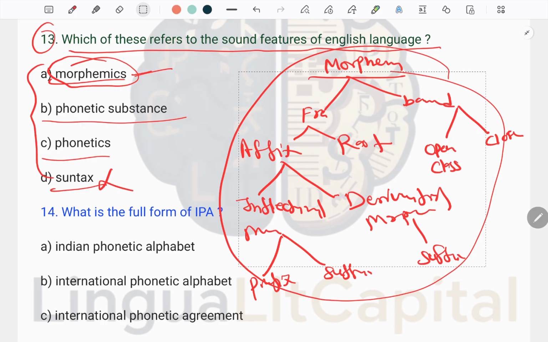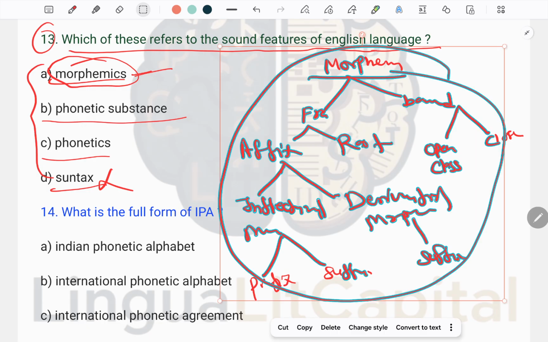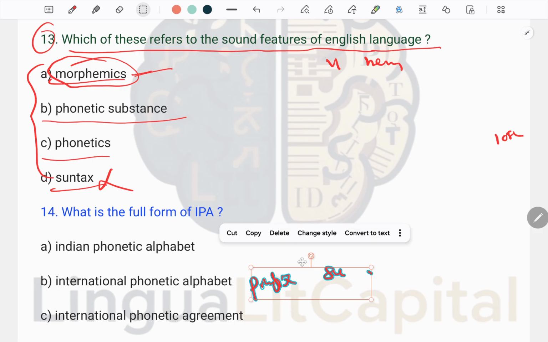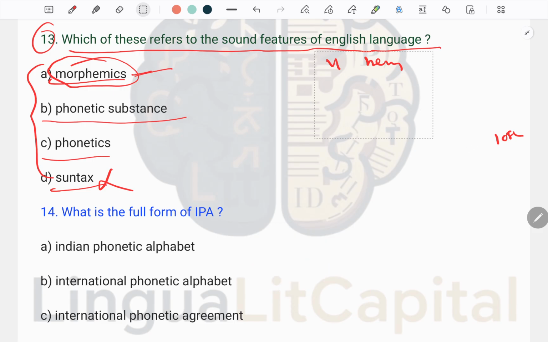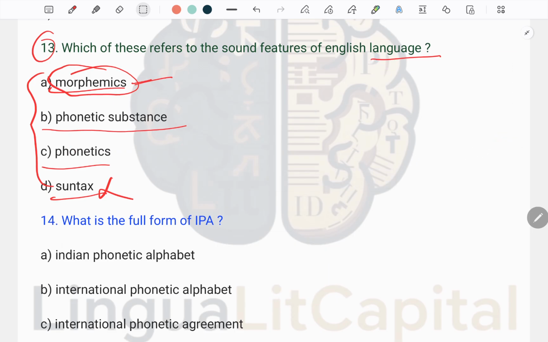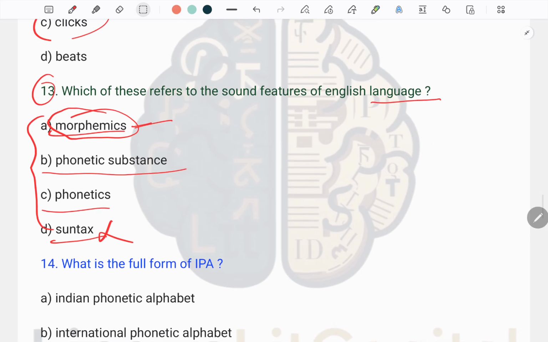Okay. Next, the question is which of these refers to the sound feature of the English language? Of the four options we have here, morphemics, phonetic substance and the others, we have to select which one is true.